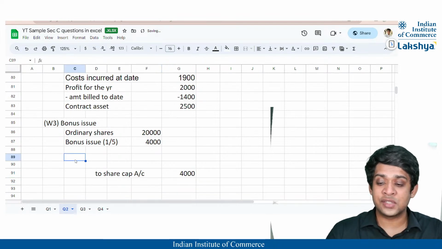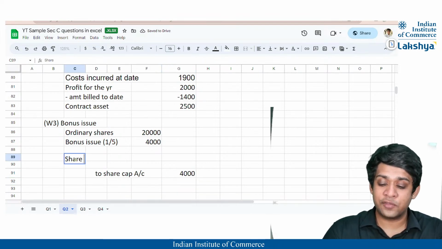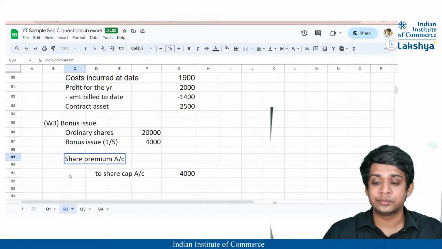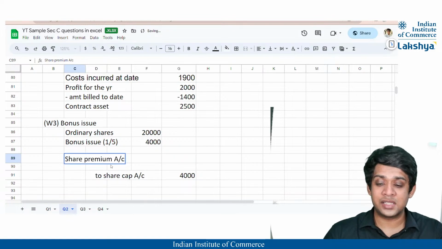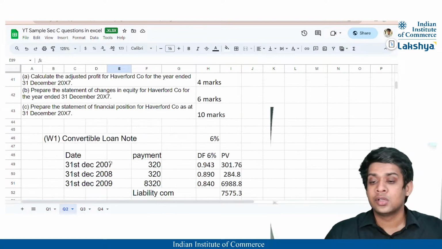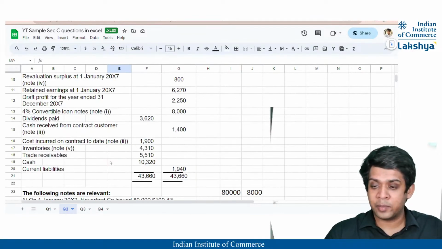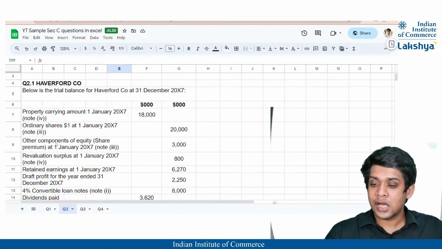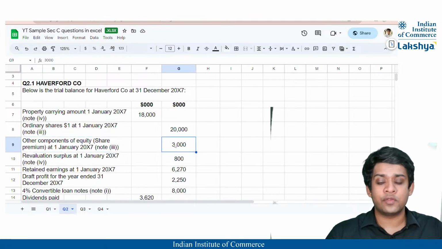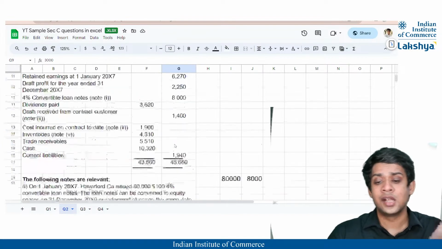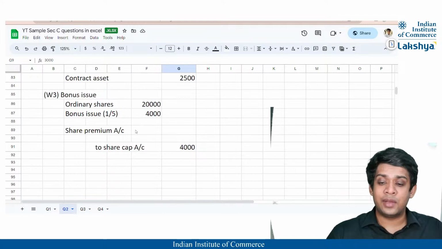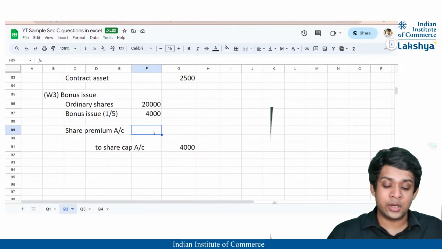And where will I adjust this from? They said you have to adjust it from share premium as far as possible, so the share premium account will be debited. Since it is a part of equity, if I debit it, I am removing it. Let us look at the share premium, how much it is stated. Yes, other components of equity has share premium and that is 3,000. Oh, we have only 3,000 here, and the shares that we have issued is 4,000, correct? So the remaining will be adjusted from the retained earnings.